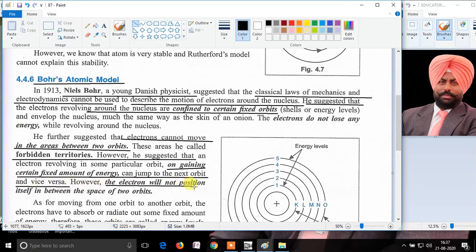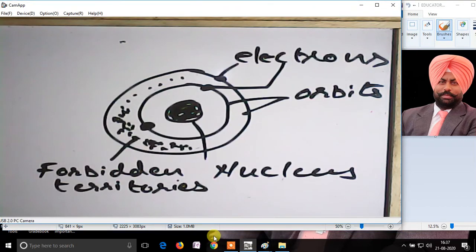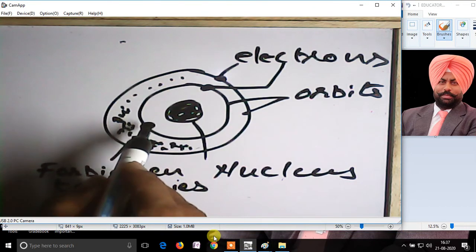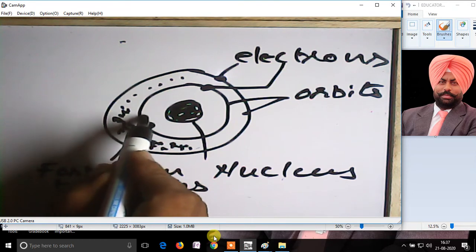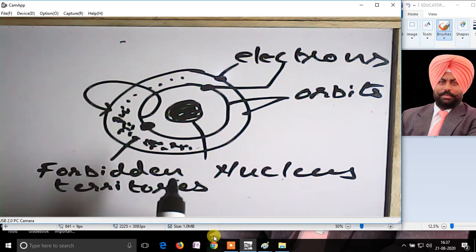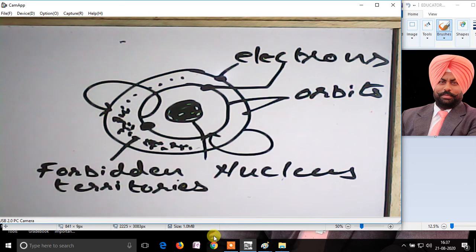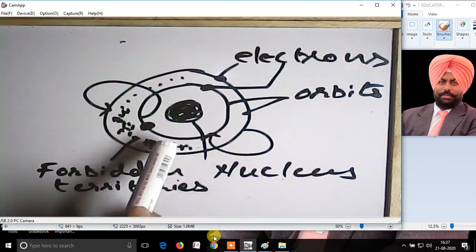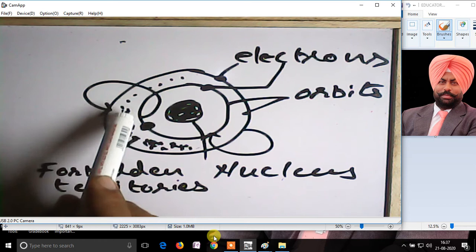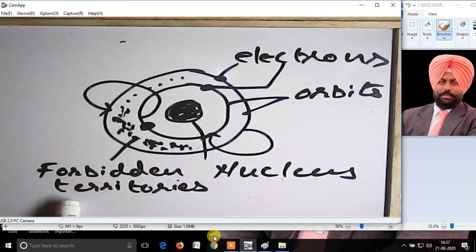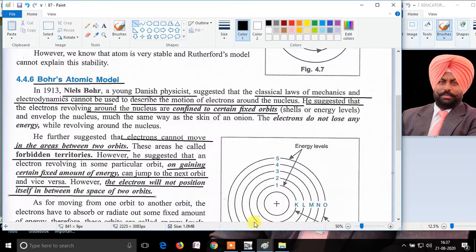However, the electrons will not position themselves in between the space of the two orbits. Looking at the diagram, the electron can jump from the first orbit into the second orbit, or from the second orbit into the first orbit, by gaining or losing energy, but the electrons cannot come to this empty space which is called forbidden territories. So these were the suggestions given by Niels Bohr.